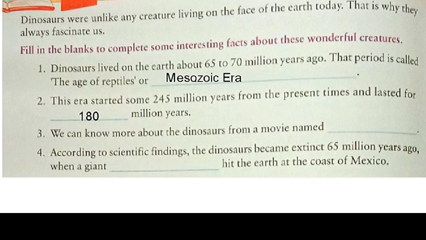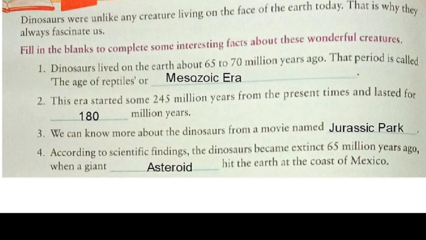Now let's see number 3. We can know more about the dinosaurs from a movie named. Yes, from the movie Jurassic Park. Now let's see number 4. According to scientific findings, the dinosaurs became extinct 65 million years ago when a giant dash hit the earth at the coast of Mexico. What hit the earth? Yes, asteroid.